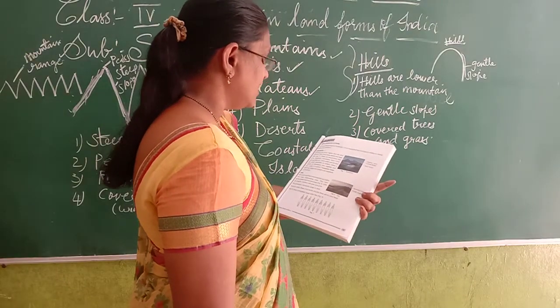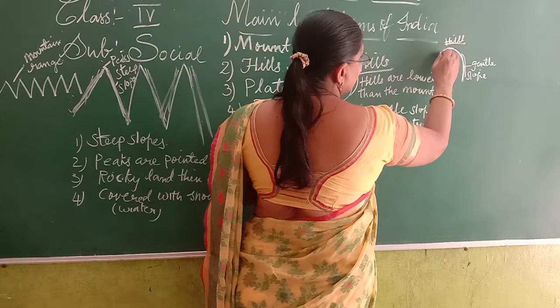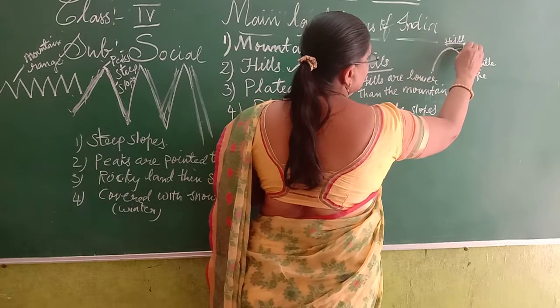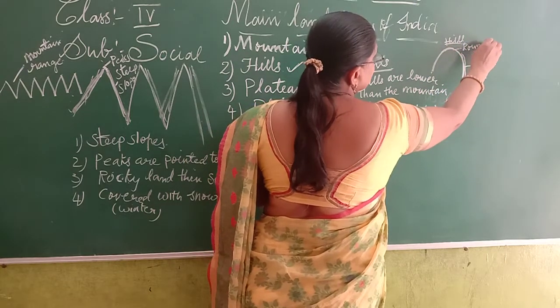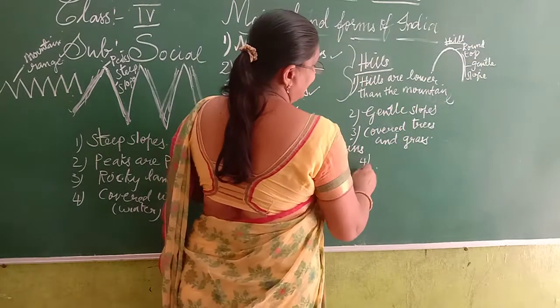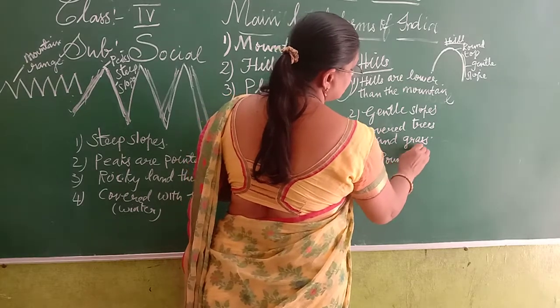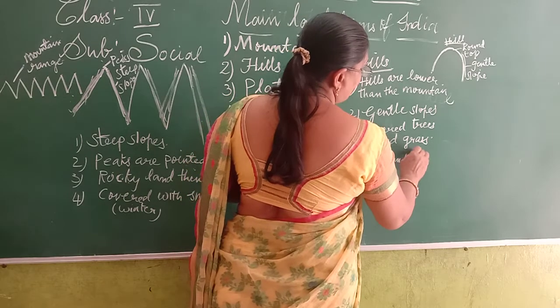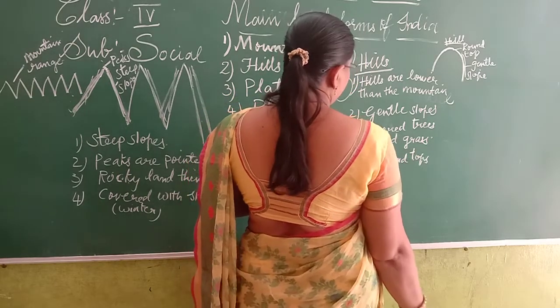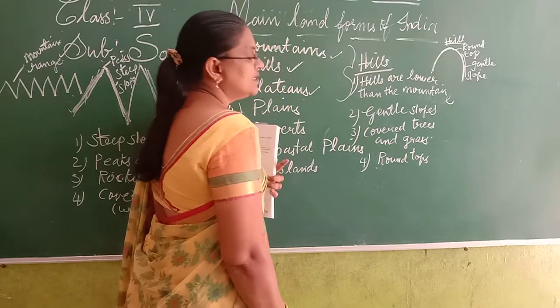And they have a round top. So what top do hills have? Round top. Whereas mountains have the peak, sharp pointed tops, but the hills have round tops.